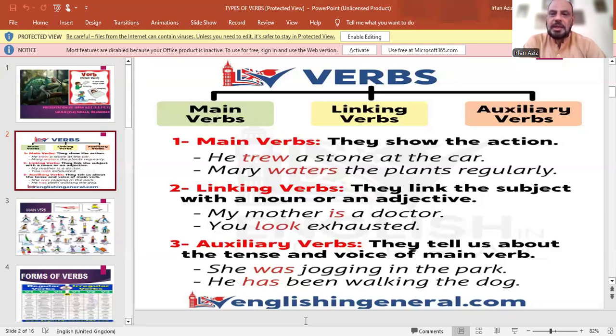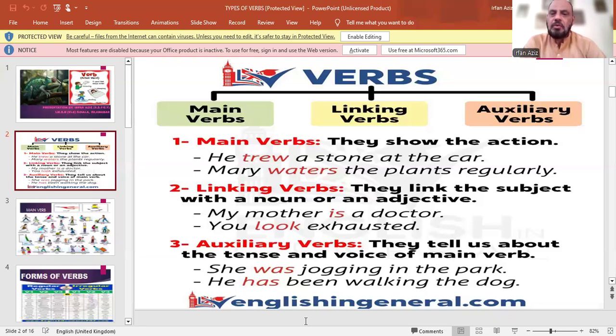Auxiliary verbs are sometimes called helping verbs. They tell us about the tense and voice of the main verb. Like she was jogging in the park. He has been walking with the dog. She was jogging in the park.